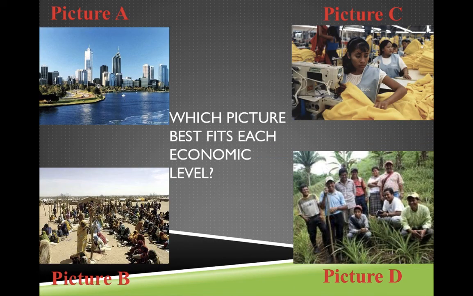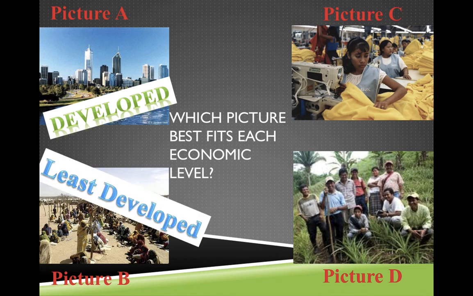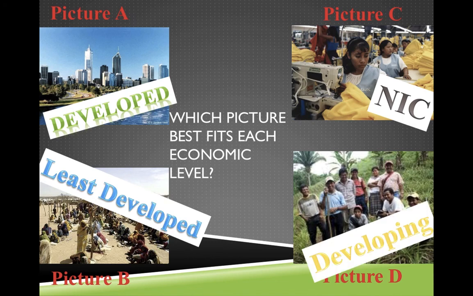So basically, break it down if you're looking at pictures. Picture A would be a developed country, like we are, post-industrial. Picture B would be the least developed. Picture C is a newly industrialized country. And picture D is developing. So every country has to go through this if they're going to get to where we are. You start with being least developed, then you move to developing, then you move up to a newly industrialized country. And once your industrial revolution is over and you've gone through that, you eventually make your way to a fully developed country. So every country goes through this in order to reach where we are, basically.